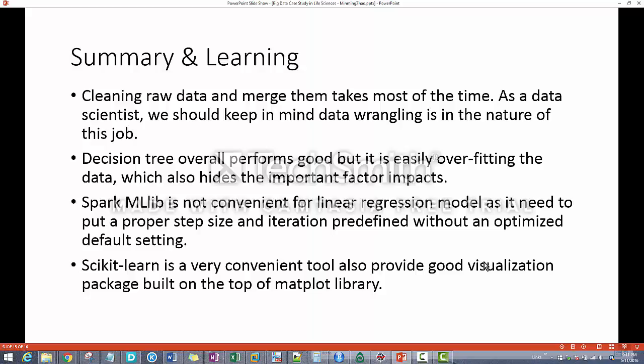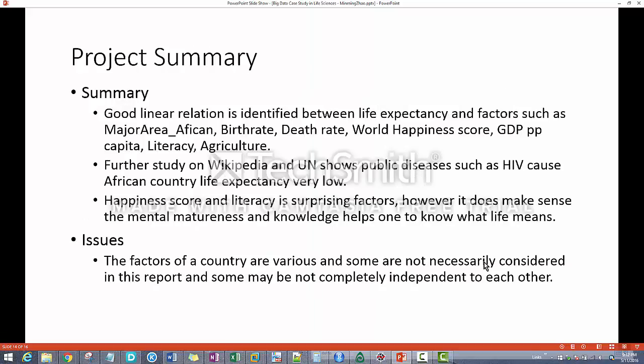And sometimes people are very interested to know which factors are important. The Spark machine learning library is, I think, a good one, but at least for my case specifically, it's not very convenient for linear regression because it spends so much time finding the step size and the iteration numbers. But compared with the Spark machine learning library, scikit-learn is very convenient, and it also provides a good visualization package built on top of the matplotlib library. So in a nutshell, I learned how to use scikit-learn, and it's very easy to use and very useful.